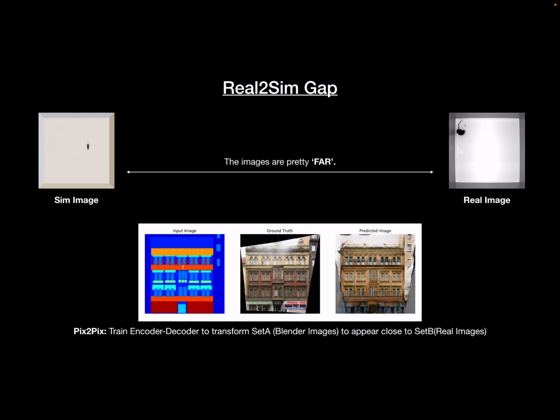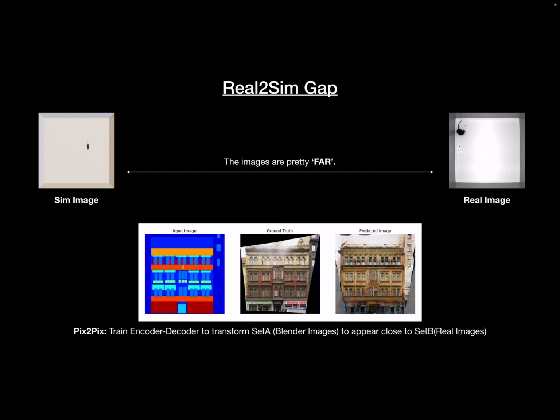But the issue is, if you see in this slide, to the top left, you can see a simulated image that we obtained from Blender, and on the top right, we can see the real image. And we can see that these images are pretty far. The gap is huge. So we want to define a function or some program that will convert this simulated image into a real image. That is the goal. And to do that, we ideally would want some encoder decoder thing.